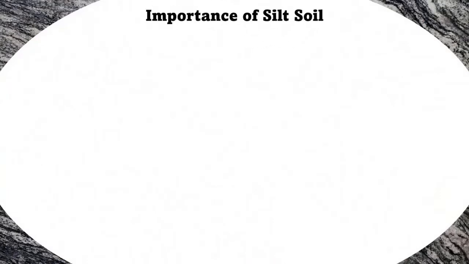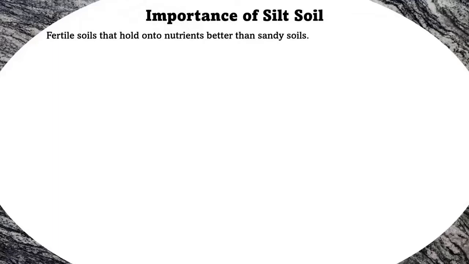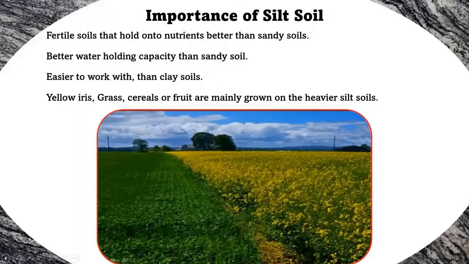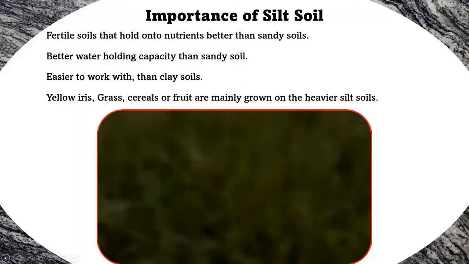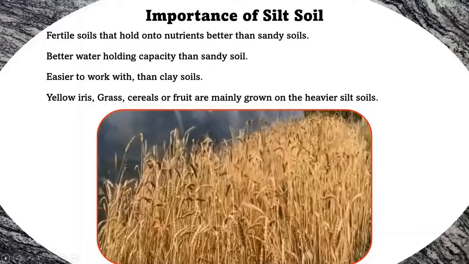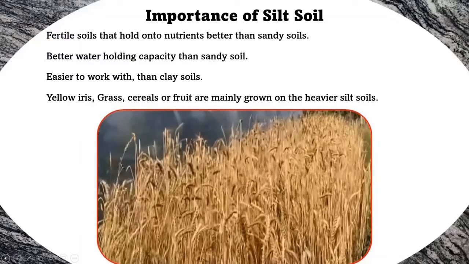Importance of silt soil. Silt soil is more fertile compared to the other types of soil. Therefore, it is also used in agricultural practice to improve soil fertility. Fertile soils hold on to nutrition better than sandy soil. Better water holding capacity than sandy soil. Easier to work with than clay soil. Yellow iris, grass, cereal or fruits are mainly grown on the heavier silt soils.